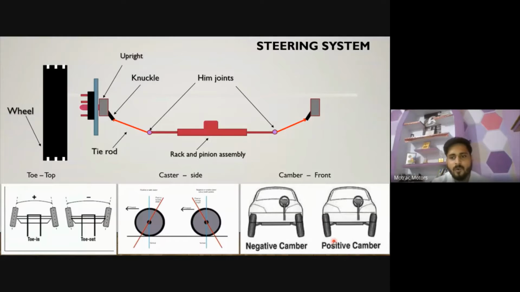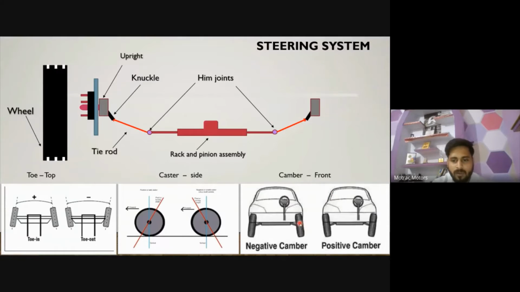Okay, guys. So these are the three most important terms we use in the steering system. The same we will use in the suspension part also. First, we'll discuss camber. So what is camber? If you are seeing your vehicle from the front side, your position is the most important thing. How can you check the camber of your car? Just look at your vehicle from the front side.